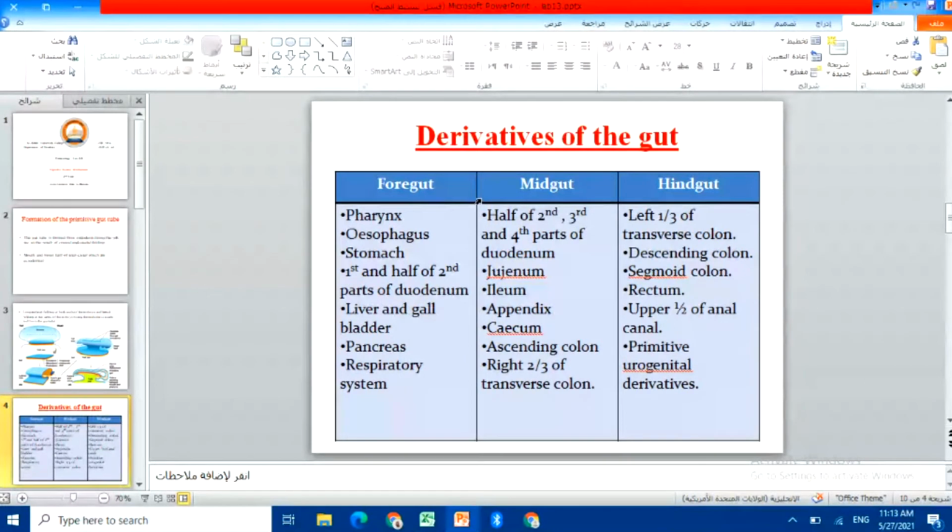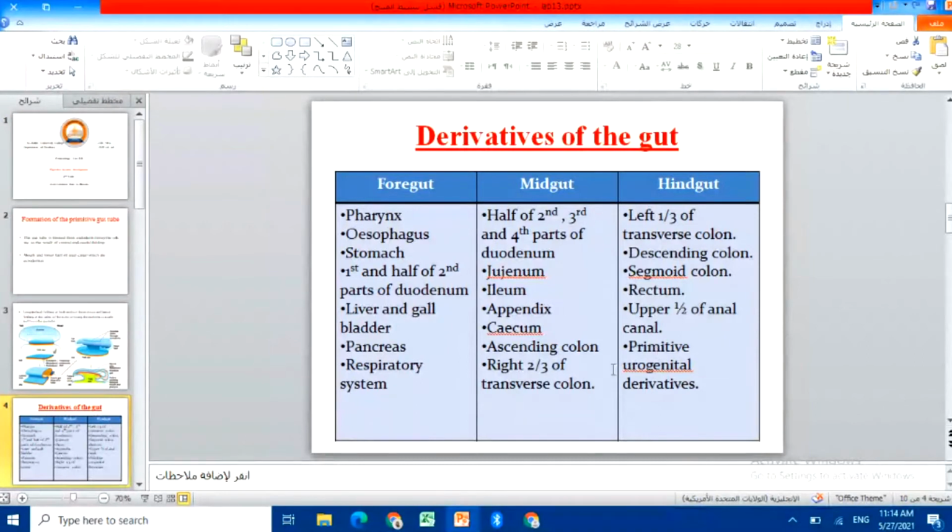So look, they are connected to each other, forming each part of the digestive system, parts and tract. So the descending colon is also formed by the hindgut, as are the sigmoid colon, rectum, upper half of the anal canal, and primitive urogenital derivatives. Is it clear?